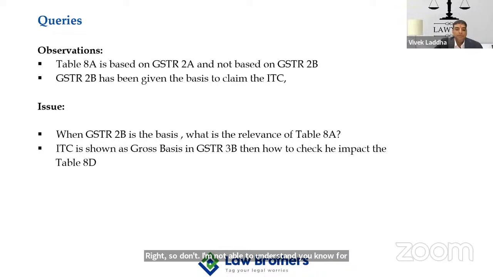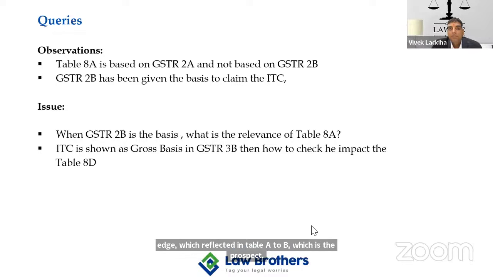I think one other problem we face is that the figure of Table 8A is the net figure of ITC, because it's auto-populated through GSTR 2A. And if you see Table 6B and Table 6H, which are reflected in Table 8B, that is the gross part. So this is another challenge, to compare the net figure with the gross figure.